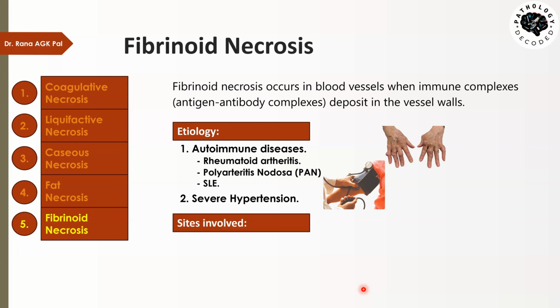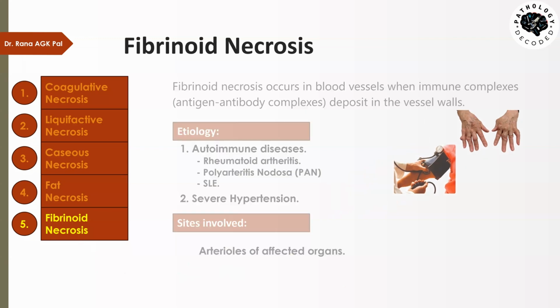So, what are the sites involved? Particularly in fibrinoid necrosis, the tissue which is involved is arterioles or the small arteries of the affected organs. Fat necrosis was seen in the fatty tissue, and caseous necrosis, liquefactive necrosis, coagulative necrosis were all seen in the varied and large tissues of the body. But fibrinoid necrosis is particularly seen only in the arterioles of the affected organs.